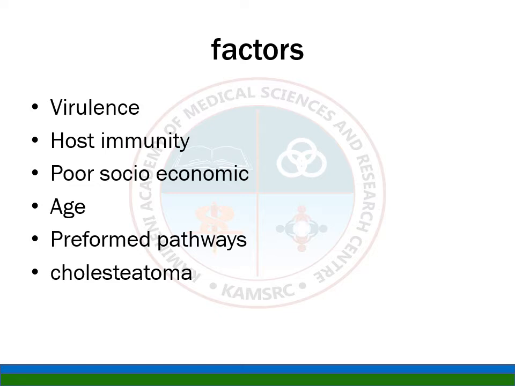Also, a previous ear surgery where you damage the tegmen, fracture of the temporal bone, stapedectomy, a disease-induced perilymphatic fistula, or a congenital enlarged aqueduct of the vestibule. These are congenital and acquired traumatic factors, preformed pathways through which the infection spreads to various places.